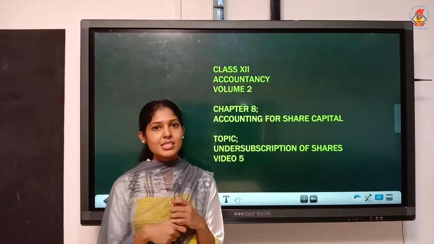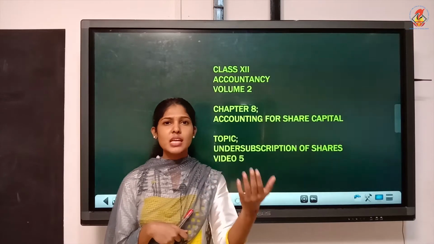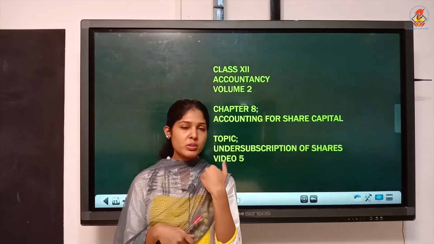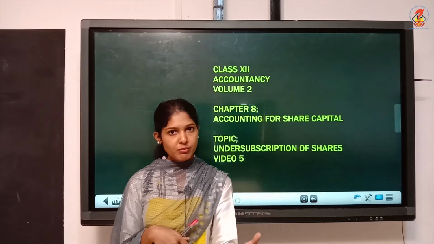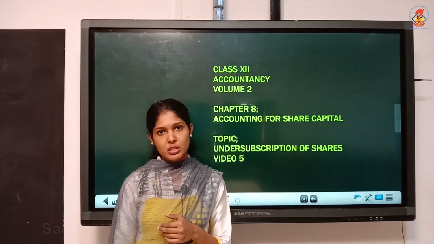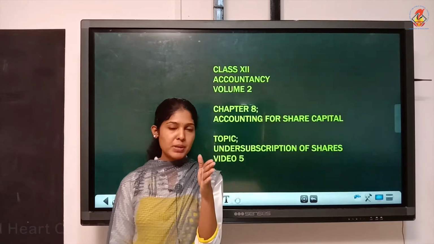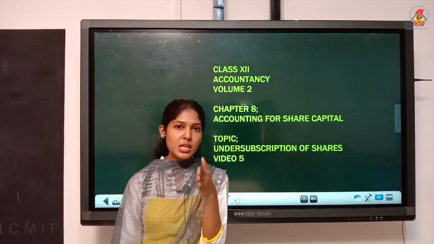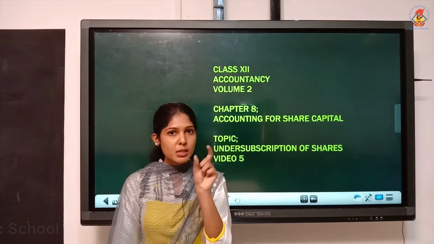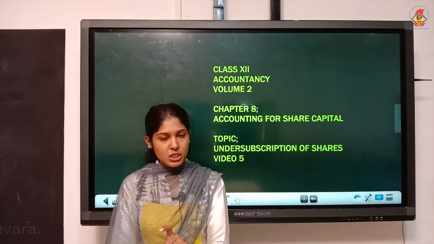Now we'll discuss this topic, under subscription of shares. It's just the reverse of oversubscription. Under subscription means suppose a company issued 25,000 shares but the public applied only for 20,000 shares. That is an under subscription situation. But as per SEBI rule, the company must ensure a minimum subscription. That means minimum subscription of 90% of shares issued.